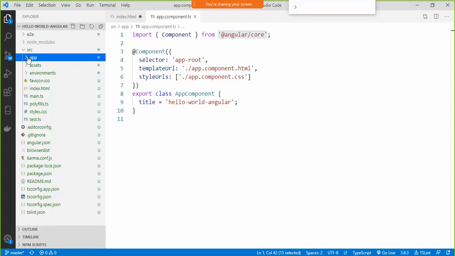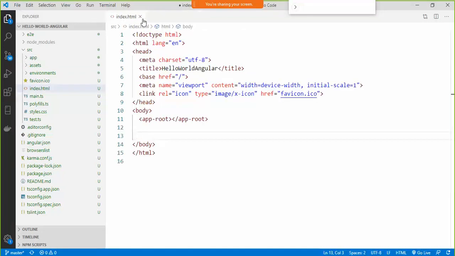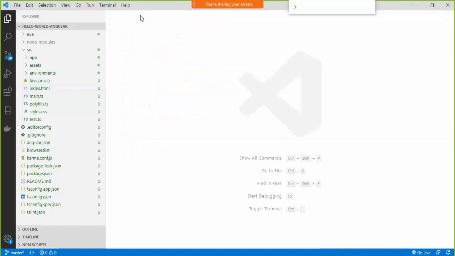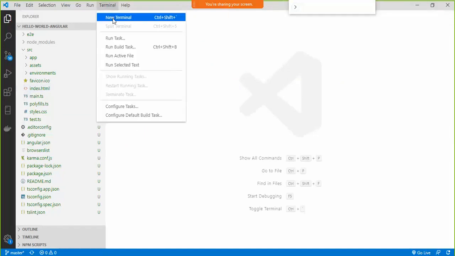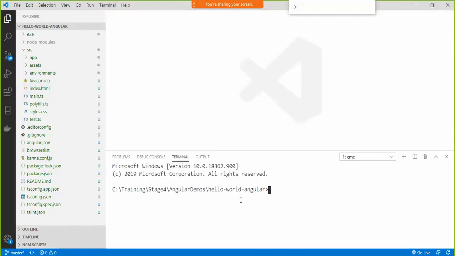Let's say we will create a hello component. Okay, so I'm going to get rid of all of this code. I'll go to the terminal and open a new terminal. Now I can create a component by using this command, ng generate component, and you give a name to it, say hello. I'll simply hit enter. ng generate component hello.